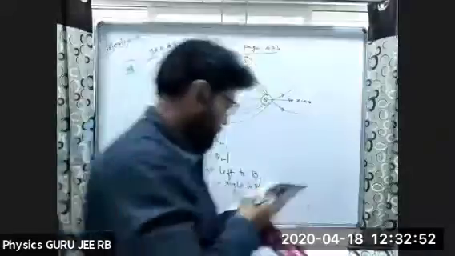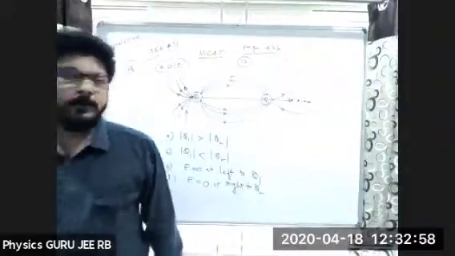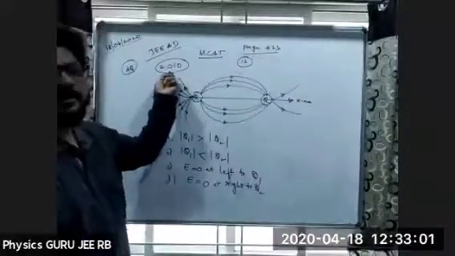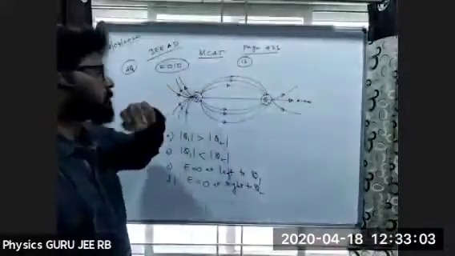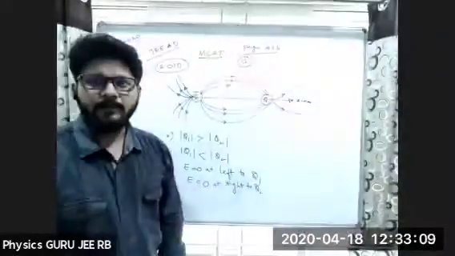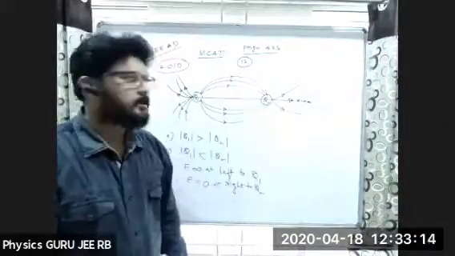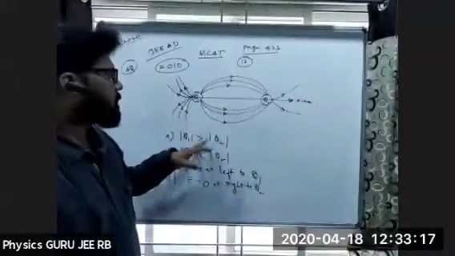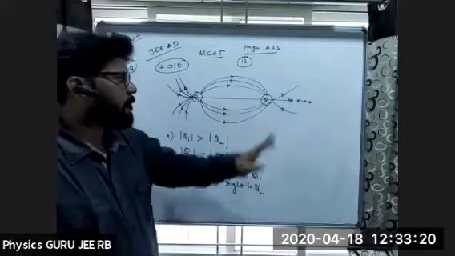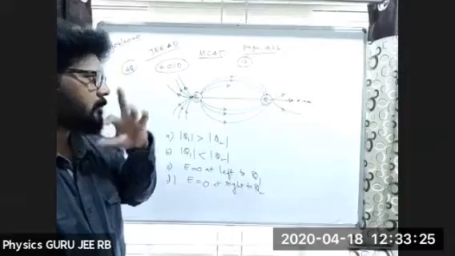Fine. Chalo. Have you noted down this problem? This is a question asked in JEE 2010 Advanced. MCAT means multi-correct answer. So what are the options that we have to take? First thing, here two charges are given, Q1 and Q2, of the same sign. How are we able to say the same charges? Because the lines are moving away. And some are meeting at these particular points.